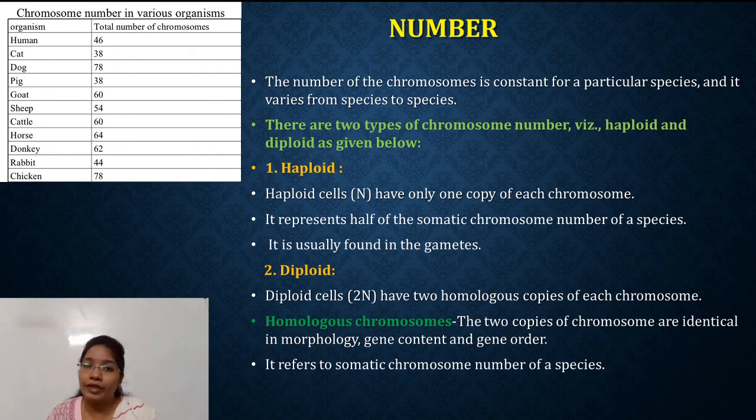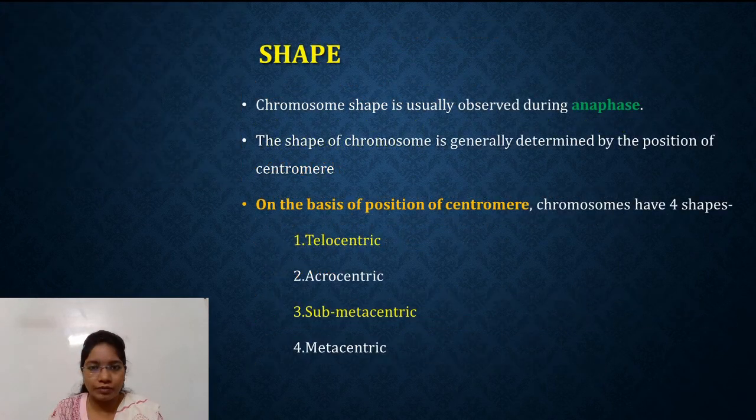The diploid chromosome number represents the somatic chromosome number of a species. This is a table of chromosome numbers in various organisms. Humans, as we know, contain 46 chromosomes. Cat, dog and pigs have different chromosome numbers; chicken has 78 and horse has 64.